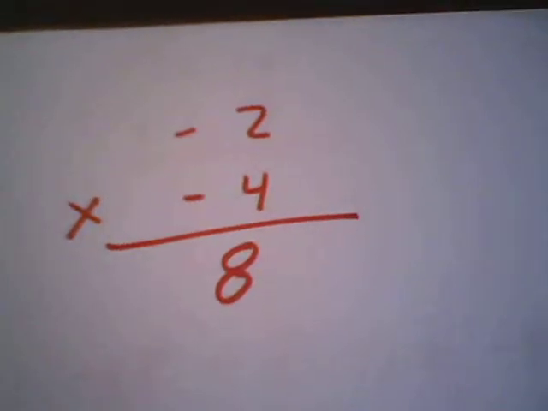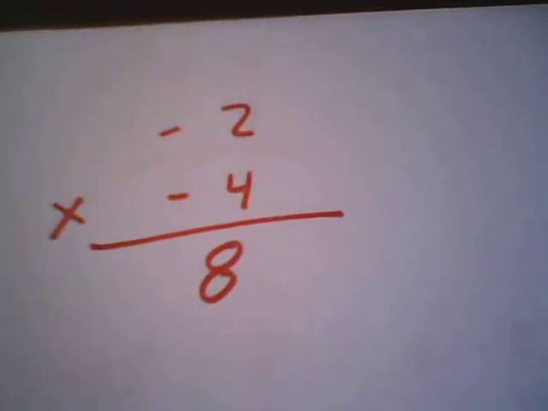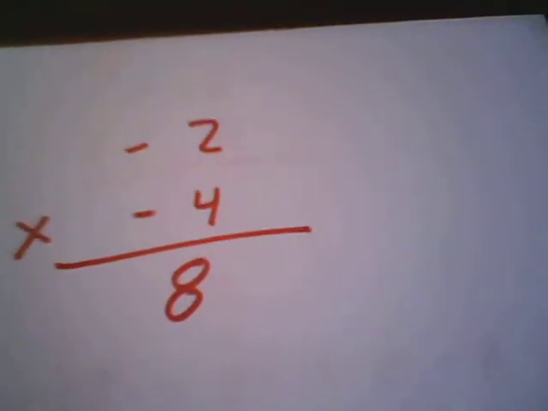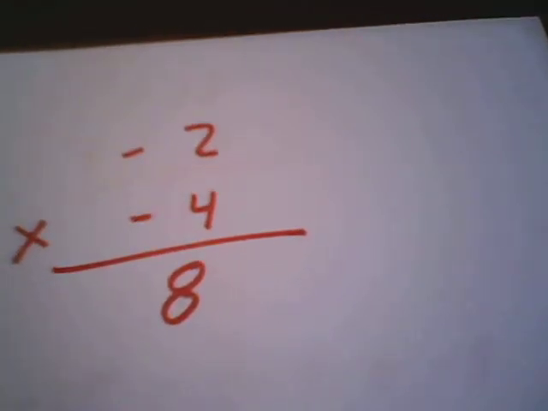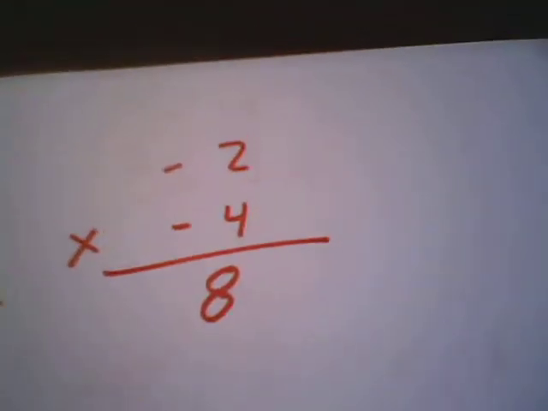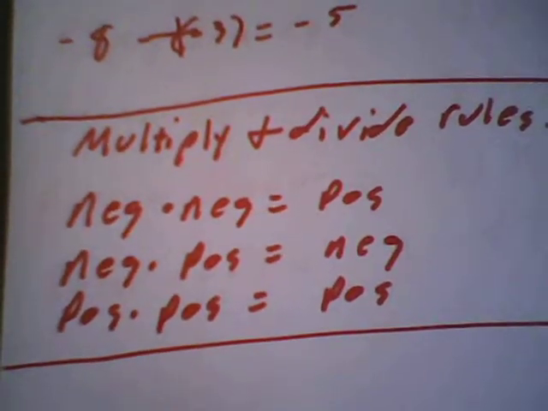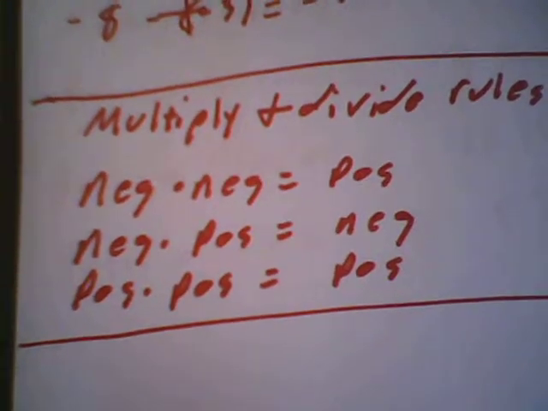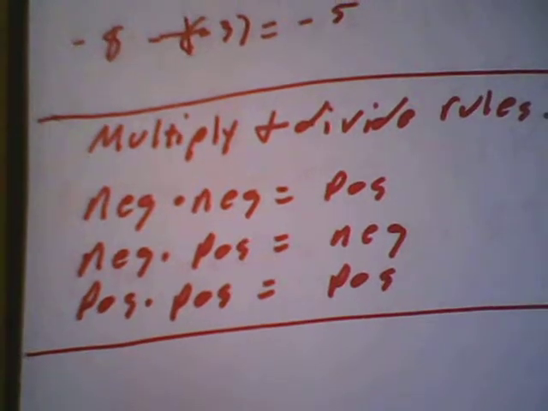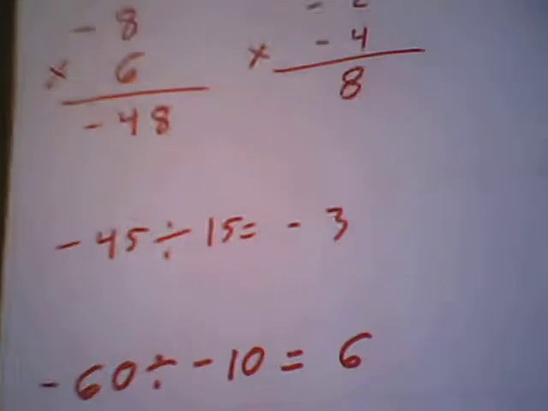Negative 2 times negative 4. 2 times 4 is 8. Negative times negative gives you a positive. Just remember your rules. You can always refer back to these rules right here. These are so handy. Negative times negative is positive. Negative times positive is negative. And positive times positive is positive. There's a look at my very pretty hands.